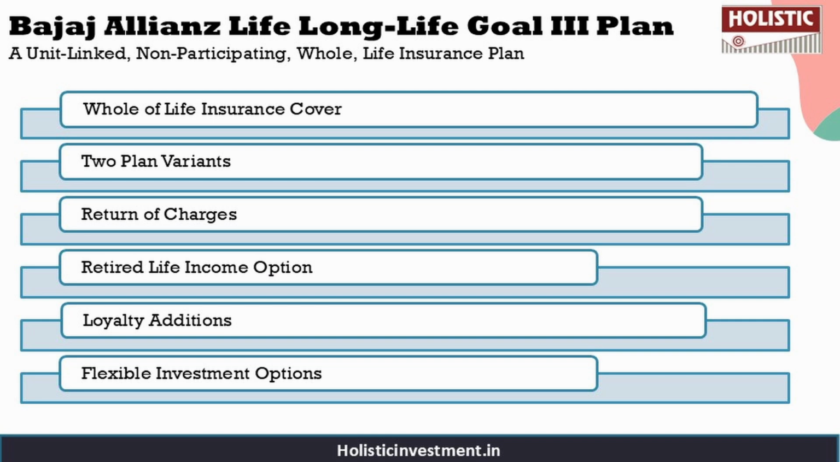And there is a retired life income option which helps you generate a regular income during your retirement, and you also get to earn loyalty additions every year from the 10th to the 25th policy year for policies with an annualized premium below 10 lakhs. There are flexible investment options as well, where you can choose from 4 different investment portfolio strategies, and you have access to a wide range of fund options to suit your risk appetite. And there are benefits like death benefit, maturity benefit, retired life income benefit, and loyalty additions, which also will be helpful for you in this policy.